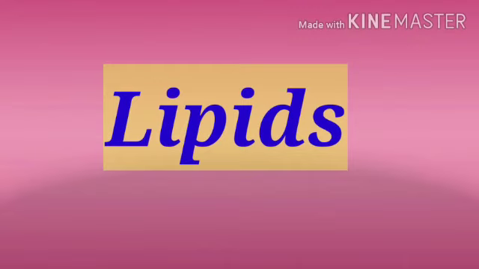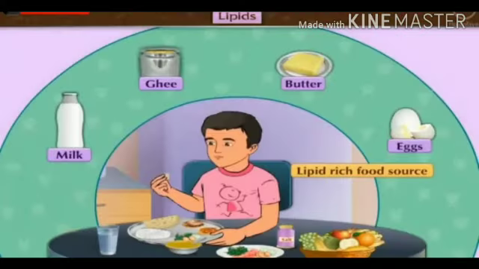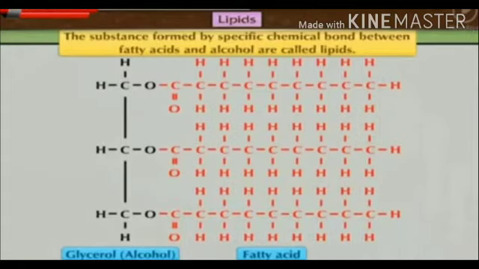Then let's learn about the important food component, lipids, from which we get energy. We all know there are different sources of lipids. Here see in the picture, milk, ghee, butter, eggs, they are rich sources of lipids. Then what are lipids? The substances formed by specific chemical bond between fatty acids and alcohol are called lipids. Means from fatty acids and alcohols we get lipids.